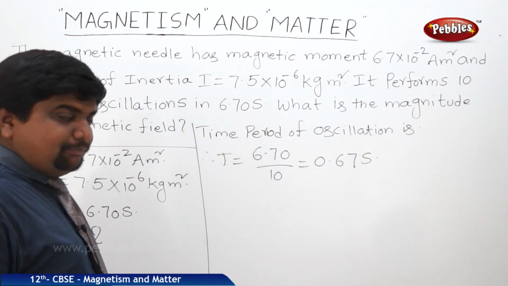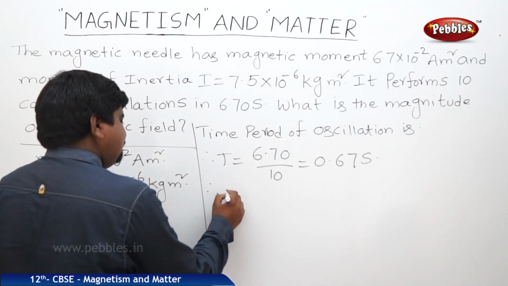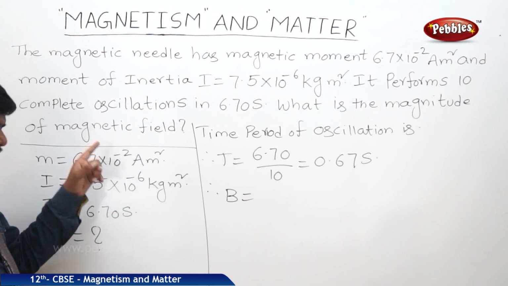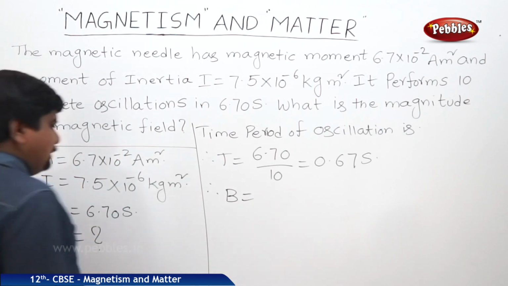So if this is the time period, the magnetic field B is equal to 4 pi square I by M T square.